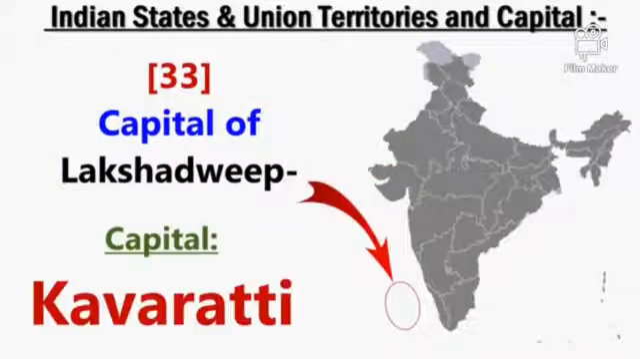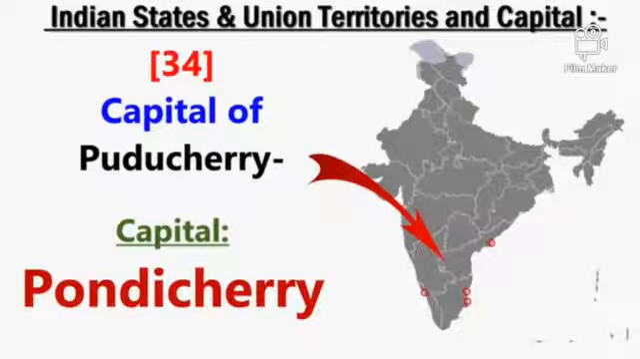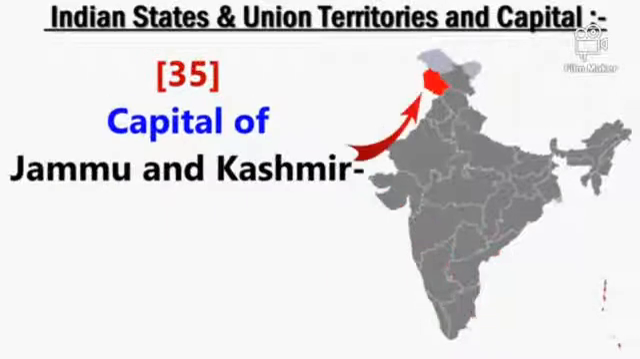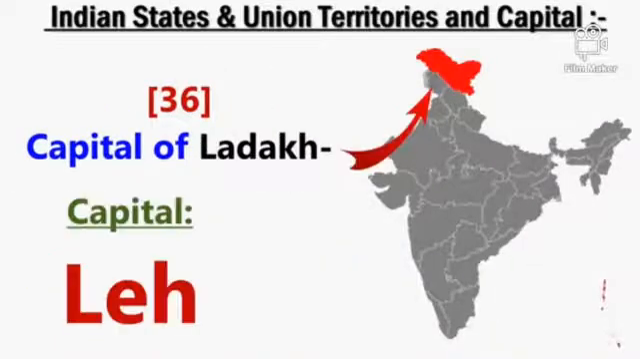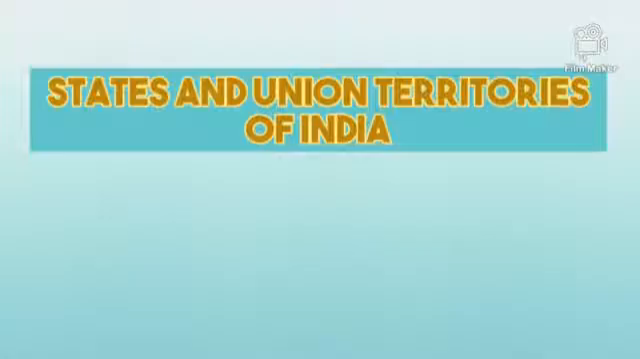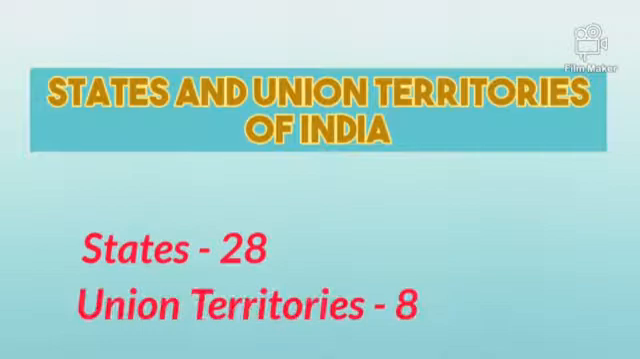Lakshadweep. Its capital is Kavarati. Puducherry. Its capital is Pondicherry. Jammu and Kashmir. Its capital is Srinagar in summer and Jammu in winter. Ladakh. Its capital is Leh. So class, have you all understood well? How many states are there in India? There are 28 states. And how many union territories are there? Yes, there are 8 union territories.